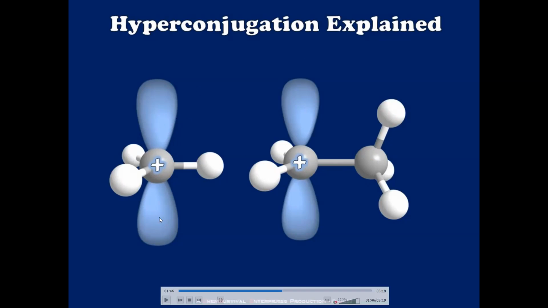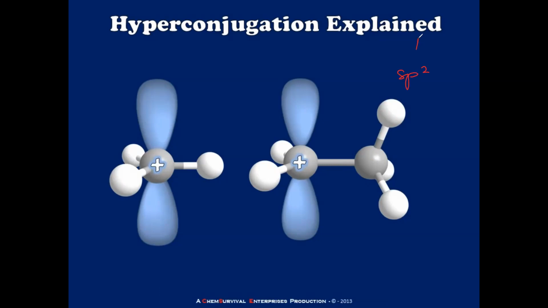And you know this is a p orbital. Why is this p orbital vacant? Because we have sp2. Sp2 means initially there was s and 2p, and they formed hybrid orbitals like this. And now this p is vacant. Where is this p coming from? Did you remember hybridization? Yes, sir. Very good.